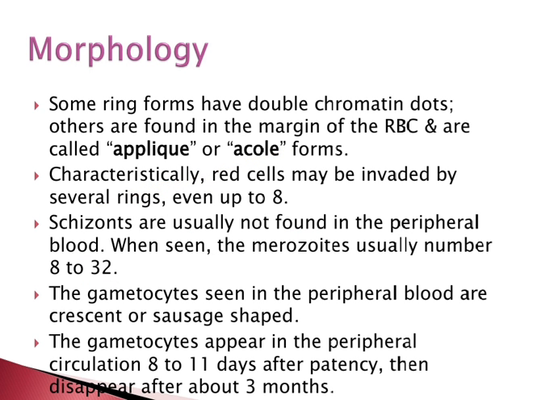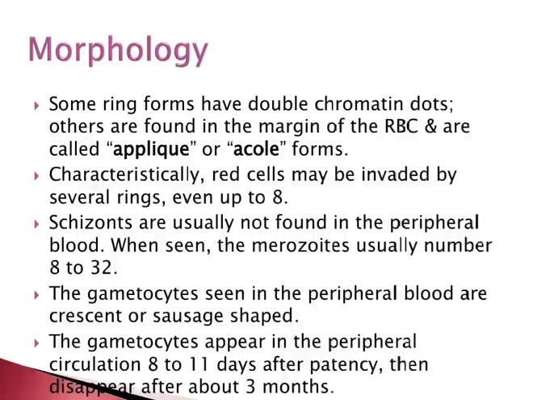Some ring forms have double chromatin dots. Others are found in the margin of the RBC and are called appliqué or accolé forms. Characteristically, the red cells may be invaded by several rings, even up to 8. Schizonts are usually not found in the peripheral blood. When seen, the merozoites usually number 8 to 32.